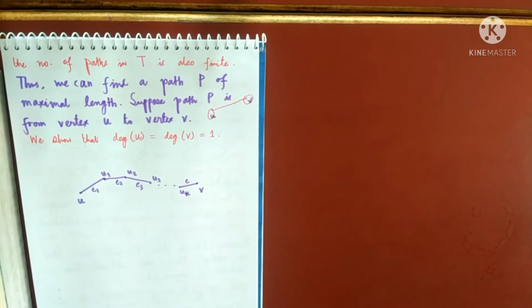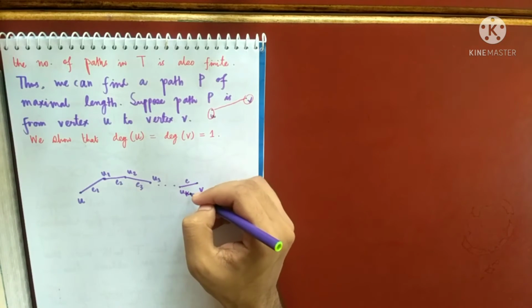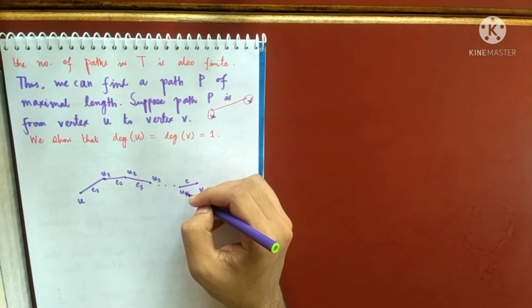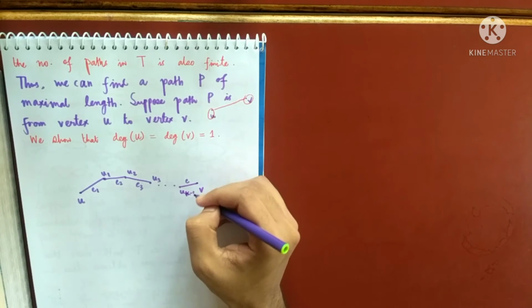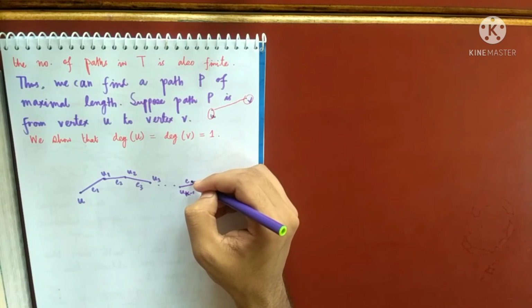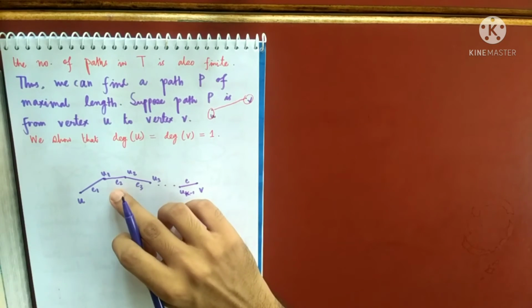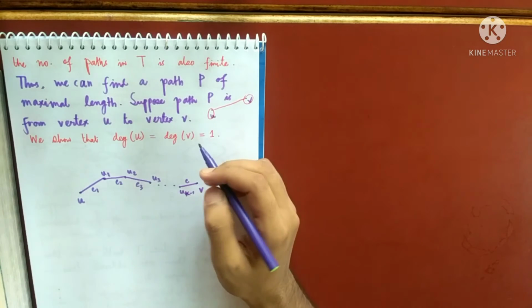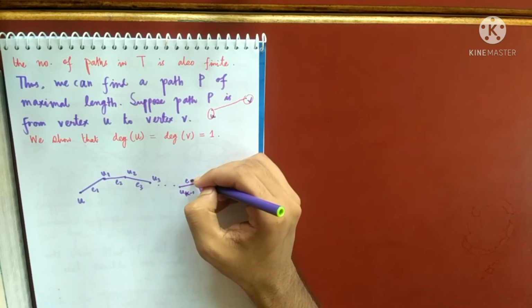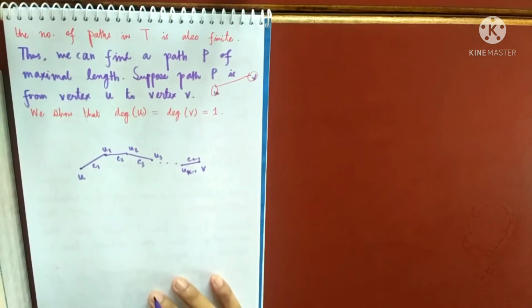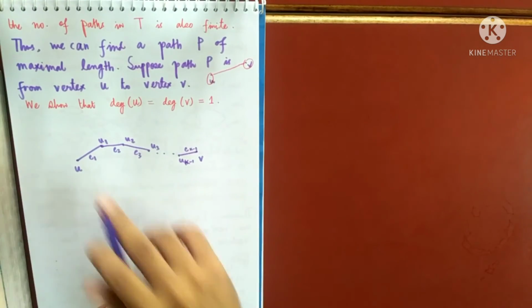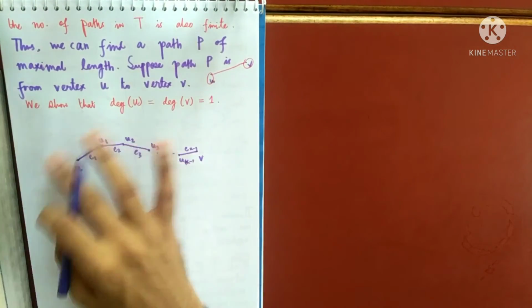Let me write here then U(k-1). So this is the edge E(k-1). Suppose this is the path P from U to V. That means path P is this.